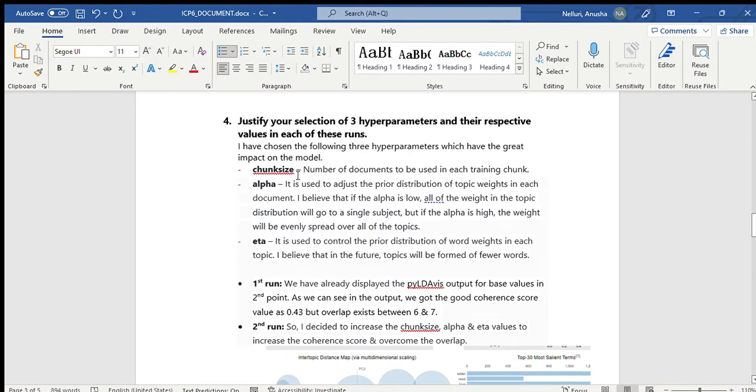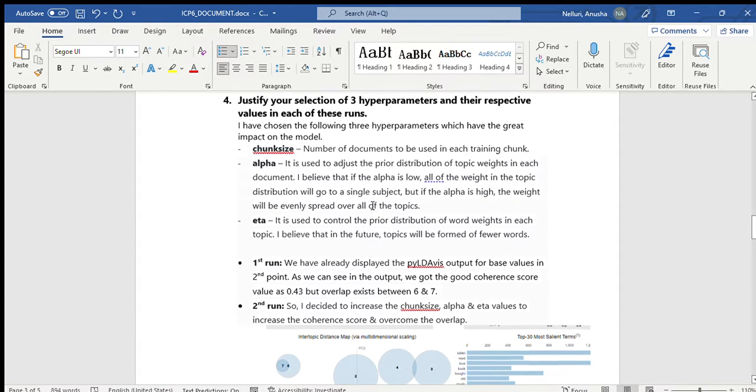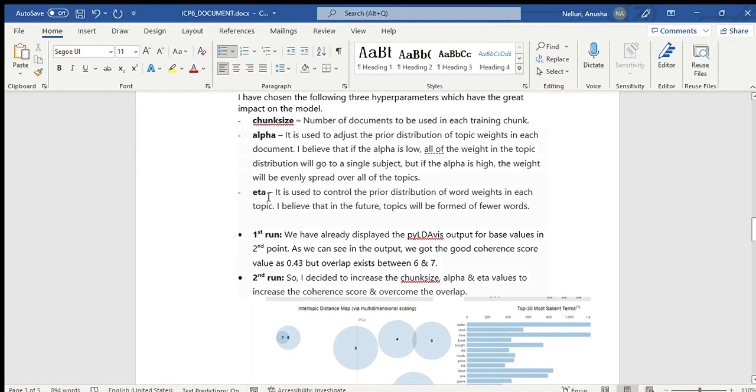The chunk size parameter helped us to know the number of documents to be used in each training chunk, and alpha is used to adjust the prior distribution of topic weights in each document. I believe that if the alpha value is low, all the weight in each topic distribution will go to a single subject. If alpha value is high, the weight will be evenly spread over all of the topics. Coming to eta, it is used to control the prior distribution of word weights in each topic.